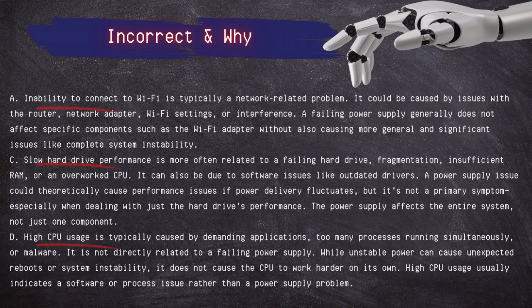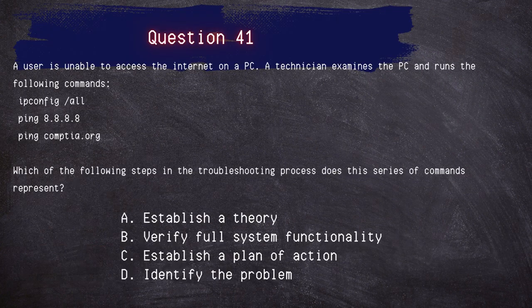High CPU usage is typically caused by demanding applications, too many processes running simultaneously, or malware. It is not directly related to a failing power supply. While unstable power can cause unexpected reboots or system instability, it does not cause the CPU to work harder on its own. High CPU usage usually indicates a software or process issue rather than a power supply issue.